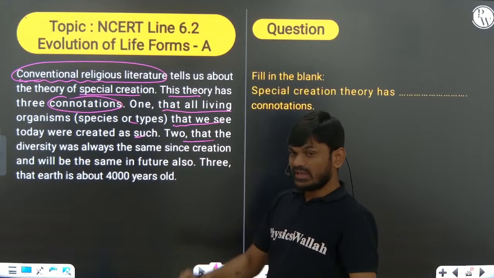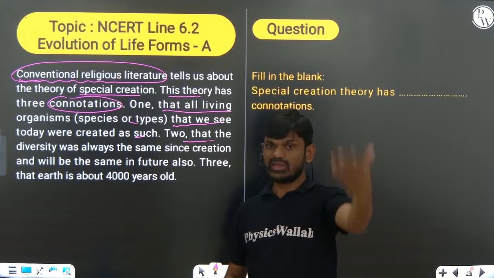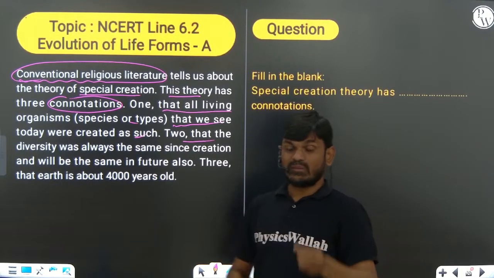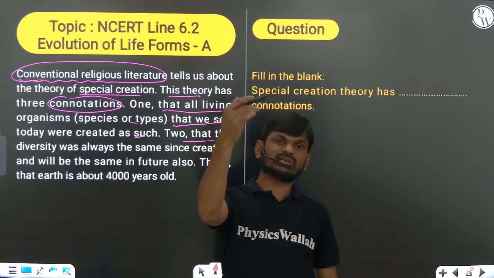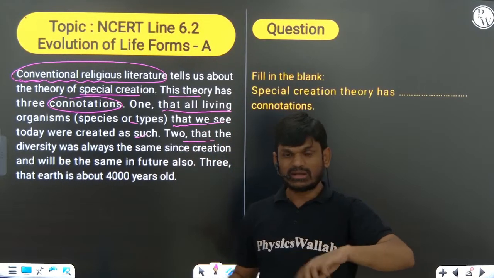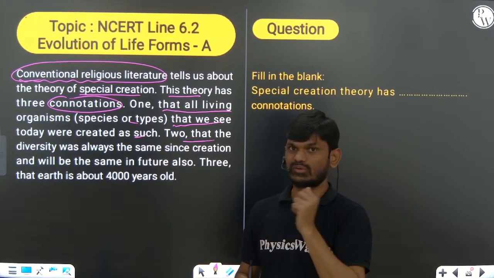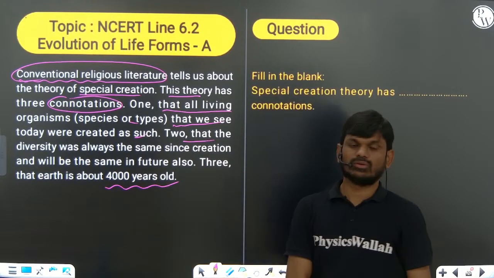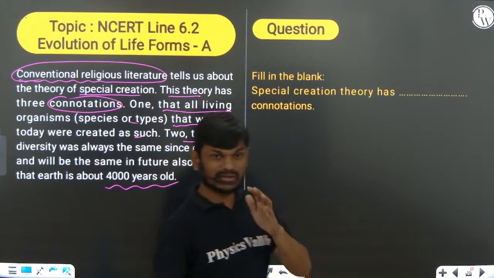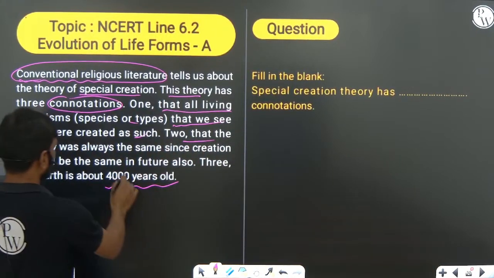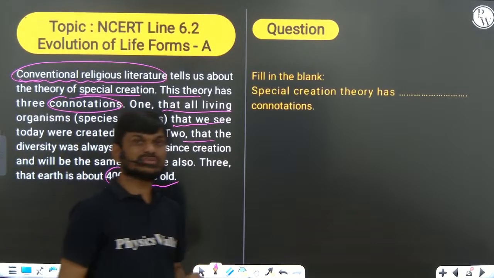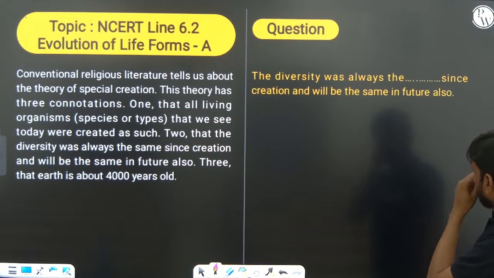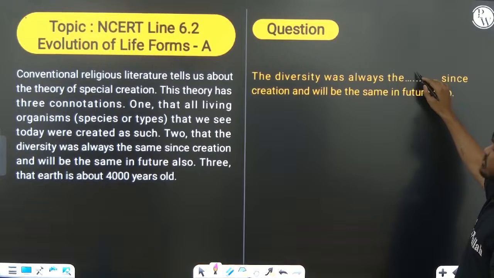Second, the diversity has always been the same since their creation, and it will remain the same in future also. So the diversity of living organisms since their origin is the same, and it will remain the same in future. This is the second connotation. The third connotation is that the Earth is about 4000 years old. So these are the three connotations related to the special creation theory. Remember, very, very important.